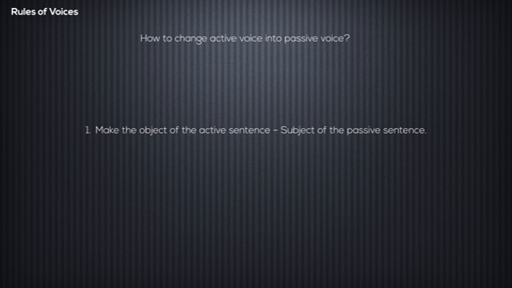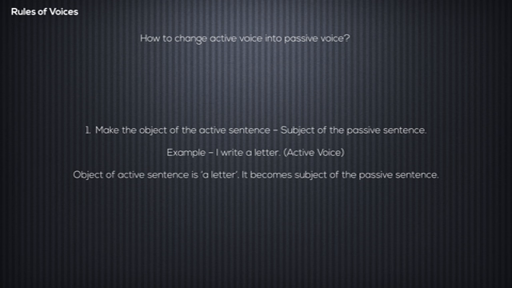Rules of voices. How to change active voice into passive voice. Make the object of the active sentence the subject of the passive sentence. For example, I write a letter. This sentence is in active voice. The object of this active sentence is a letter. It becomes the subject of the passive sentence.